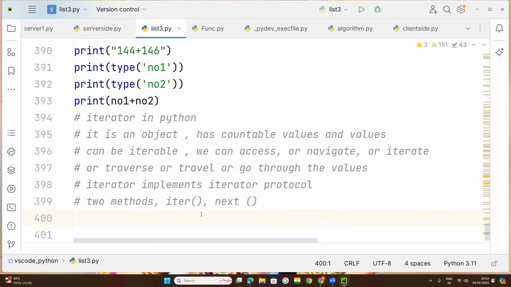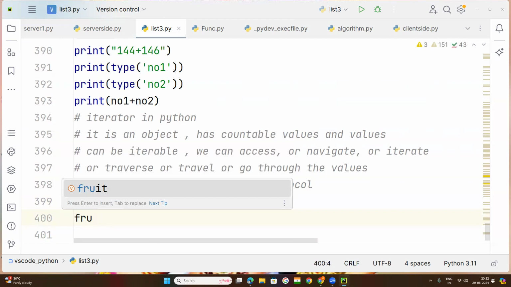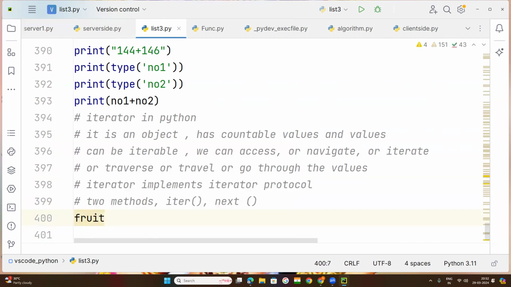Now we will use, suppose a list is created, list name fruits. You simply understand that fruits is a class. It is a list. A list is always declared in square brackets. So fruits: papaya. It is a fruit. It is a string now. In Python, a string is always kept in double quotation or single quotation.